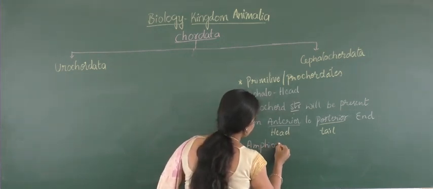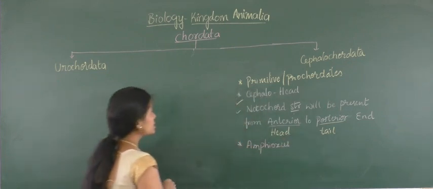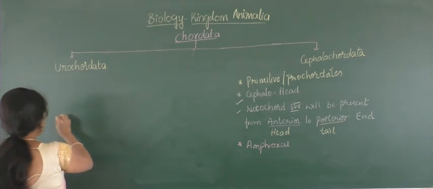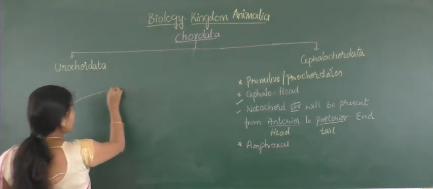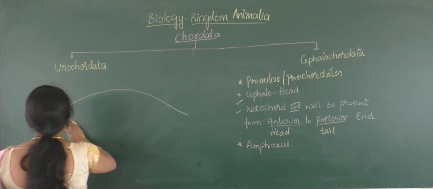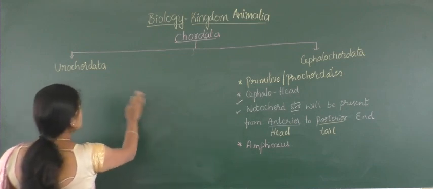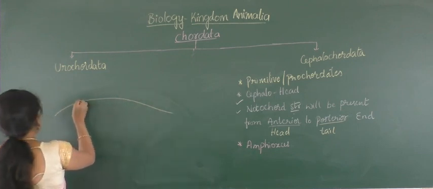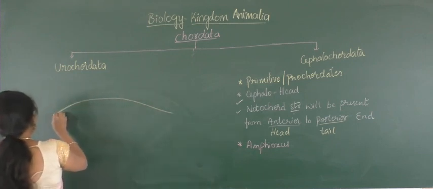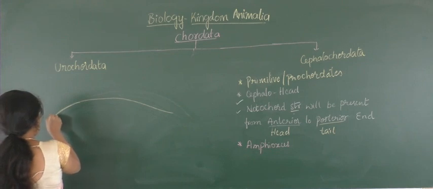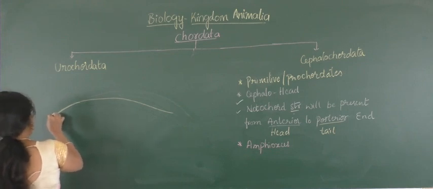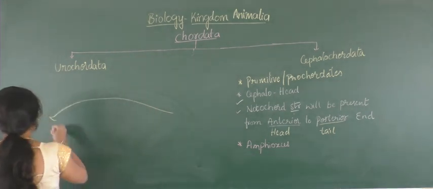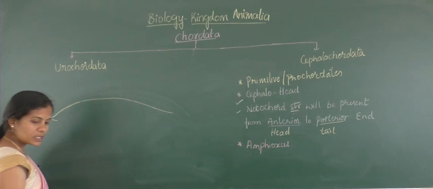Drawing the diagram of Amphioxus, we are able to analyze the notochord structure, and it will be present throughout its life. Here it has a streamlined body as in the case of fishes. And at the anterior most region a little extended structure will be present, and this is called the rostrum.